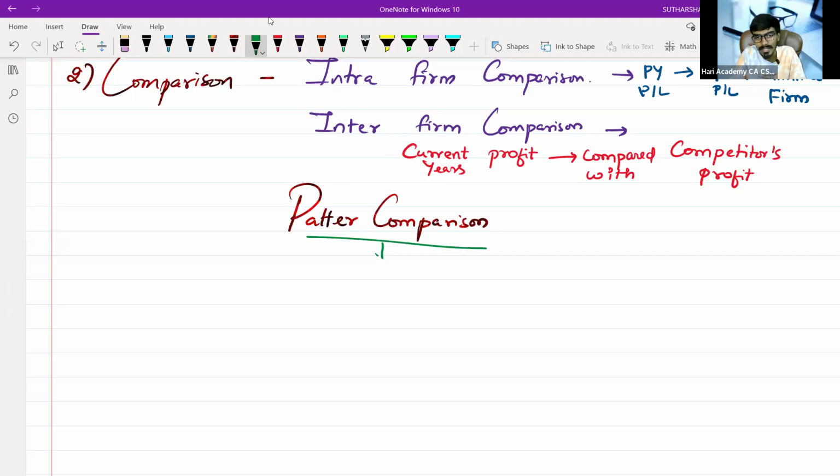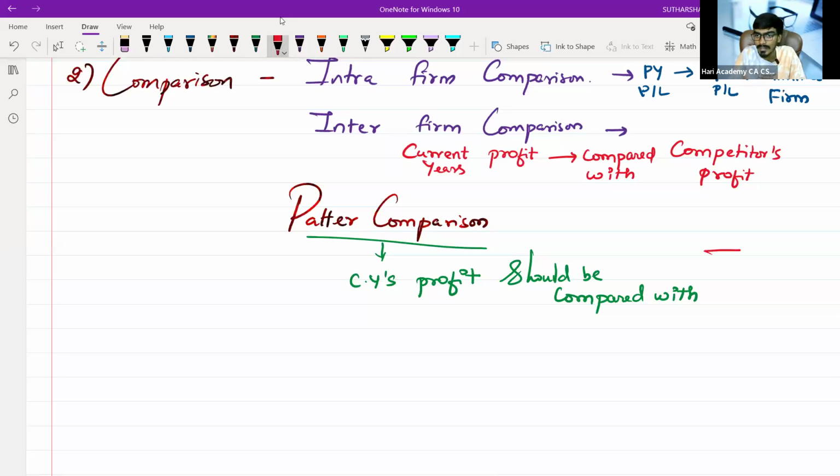Pattern comparison is nothing but current year's profit will be compared with industry average profit. What is the industry average profit, sir? Let's say I am in the telecommunication business. I will consolidate all the profits of the businesses that are doing telecommunication.